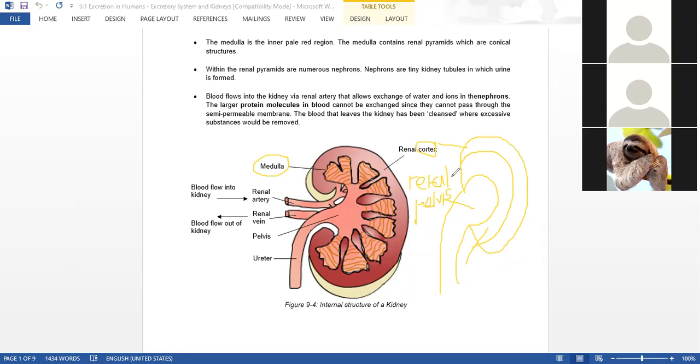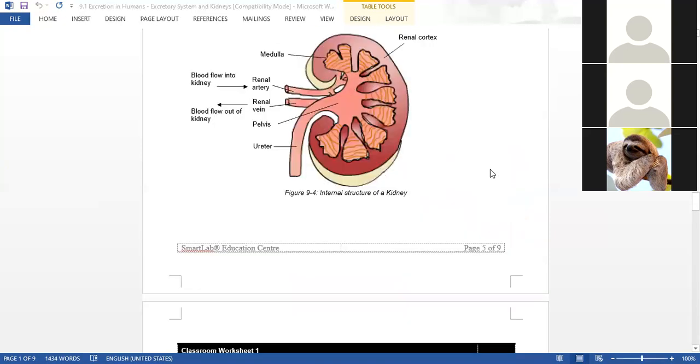We will be learning about the nephron later in the next topic. The nephron is actually the basic functional unit inside the kidney. The nephron is suspended here, and then the loop of Henle like that, so it looks like this. That's the general structure of the kidney.